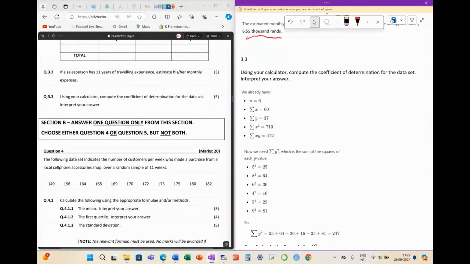Because here it says, interpret your answer. So if you don't know what it is, interpretation, those marks are gone. Your R squared, your coefficient of determination, we're saying how good a predictor is this linear equation that we have put together.